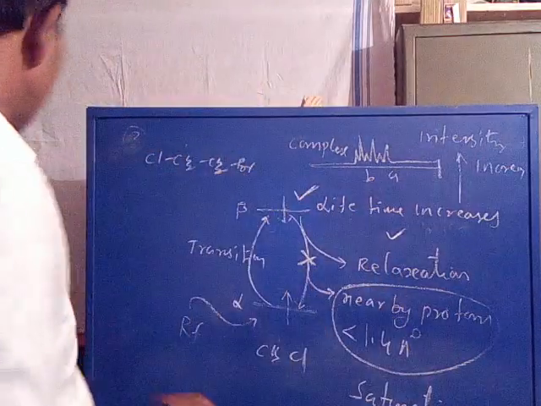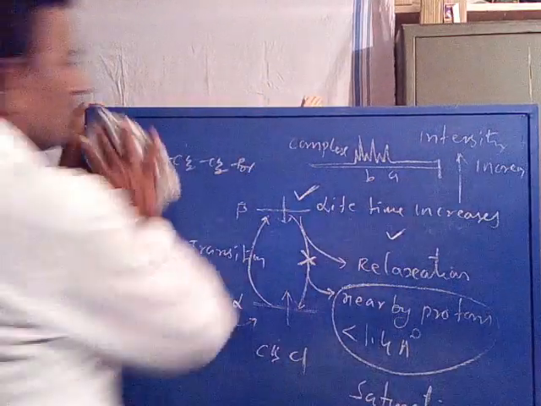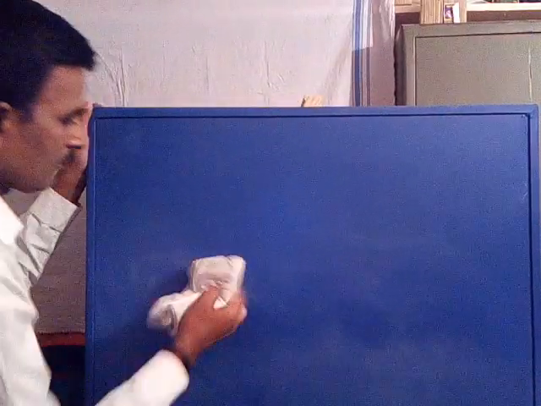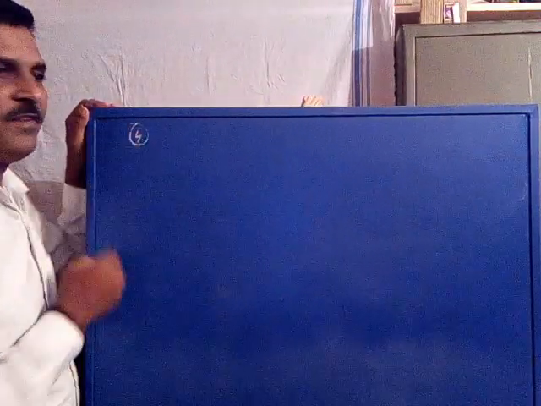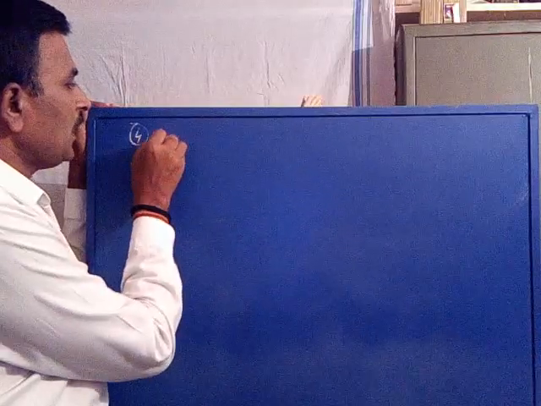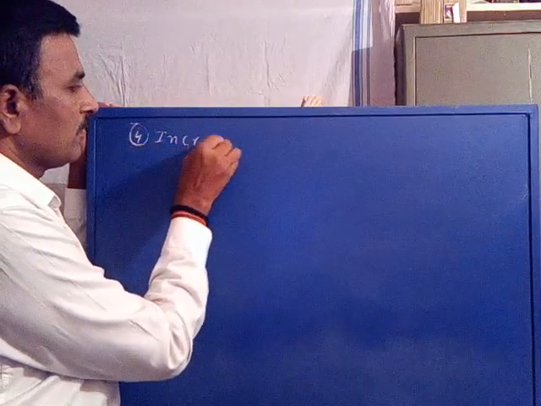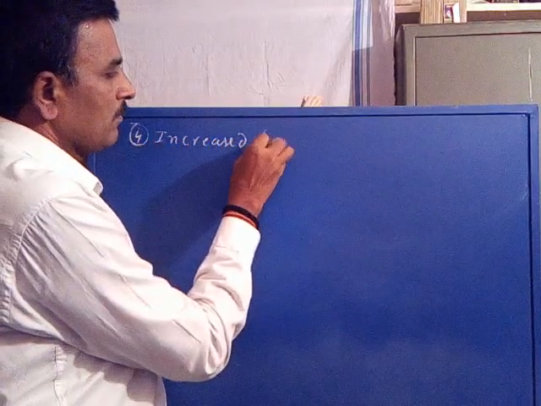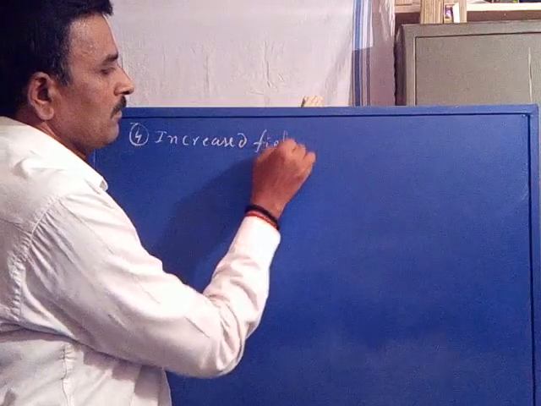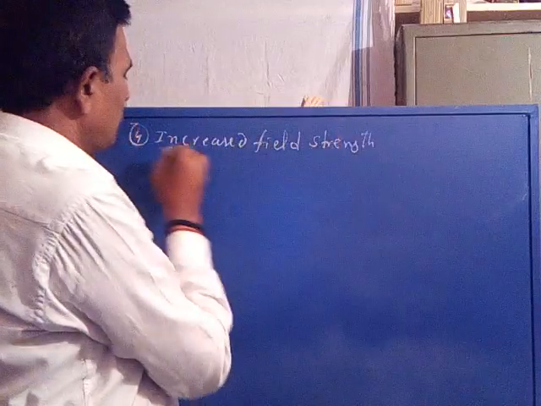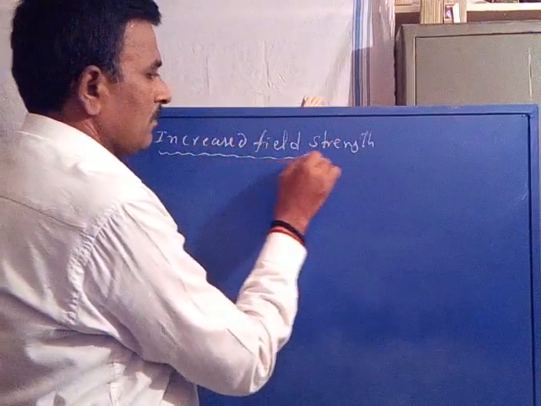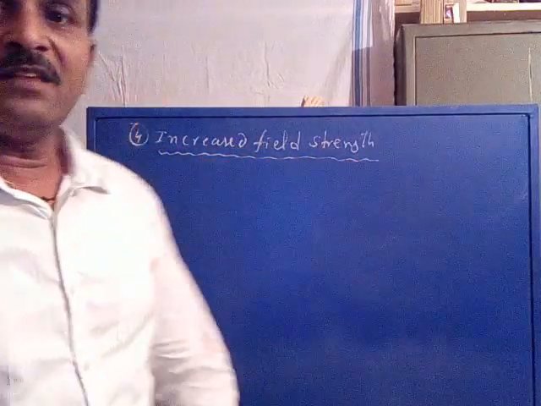Next, coming to the fourth one. Now the fourth and last technique of simplification: increased field strength.